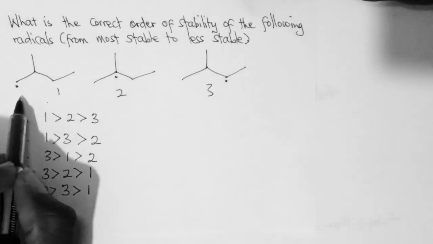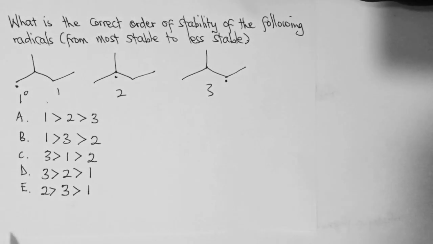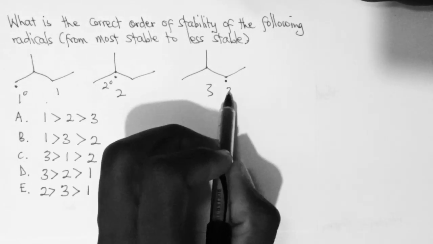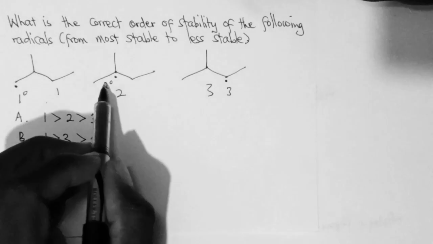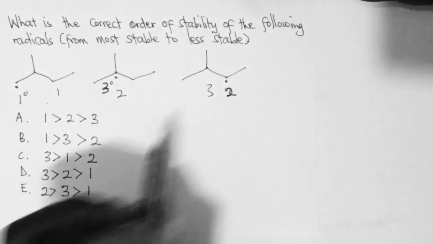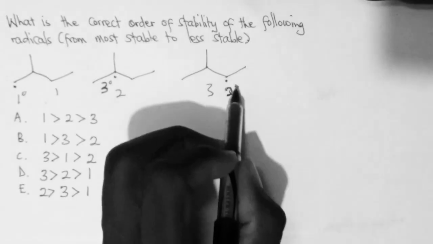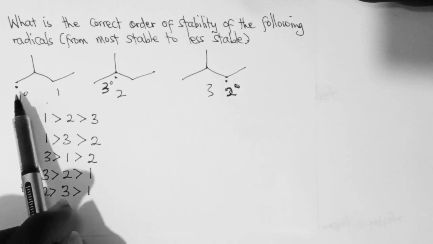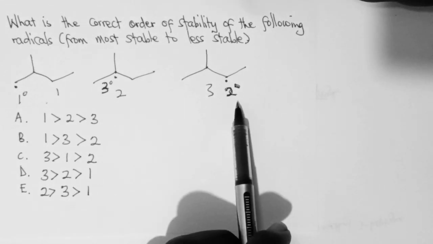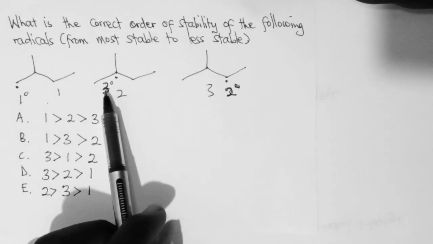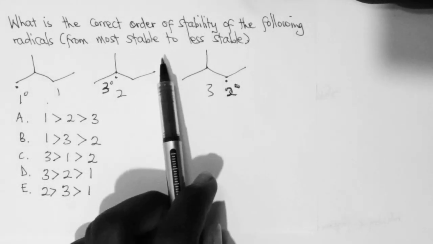So you see that this is a primary radical, this is a secondary radical, and this is a tertiary. Sorry, this is a tertiary radical, and this is a secondary radical. Now, in terms of radicals, primary radical is less stable than secondary radicals, and secondary radicals are less stable than tertiary radicals.